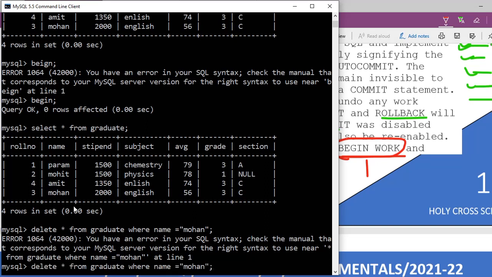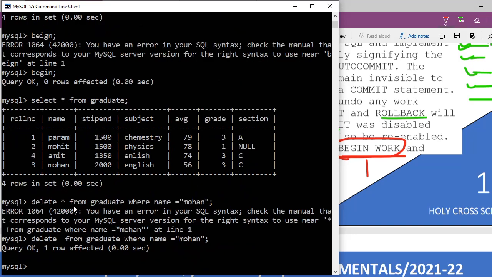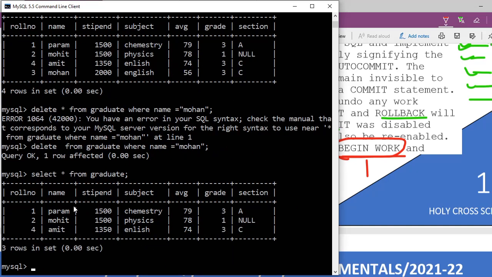Okay, let me see. Mohan spelling is okay. Mohan, okay, done. Query okay, one row affected. So we have deleted this Mohan. Now let's see. Select asterisk from graduate. Okay, done. You see, Mohan is deleted.